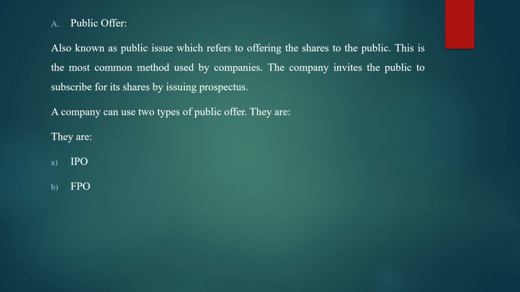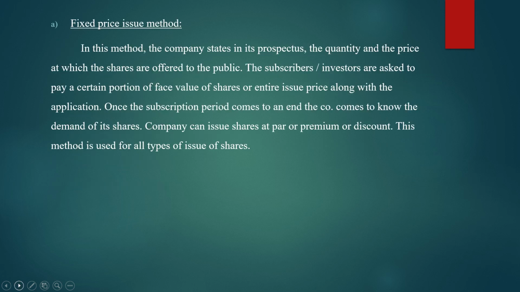IPO stands for initial public offer, where offering of the share is made for the first time, and FPO stands for further public offer, where the offer is made for the second time, third time, and so on. And this IPO and FPO is issued by using two methods, that is the fixed price issue method and the second one is your book building method.